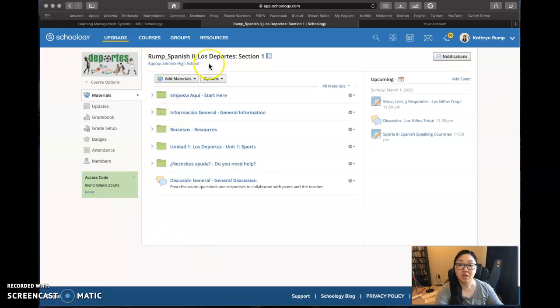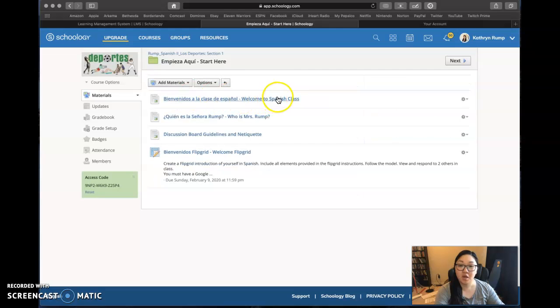I created, Los Deportes, the sports. This would be a course for Spanish 2 students, and we'll start by clicking on Empieza aquí, start here. In this folder, students would find an introduction and welcome to the class. ¿Quién es Señora Rump? An introduction to who is Mrs. Rump, discussion board guidelines and etiquette, and their first activity, which would be a welcome Flipgrid.